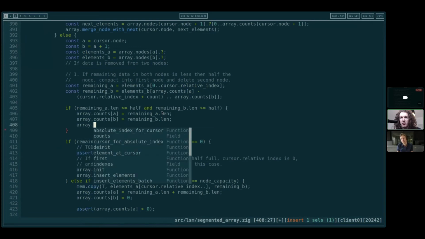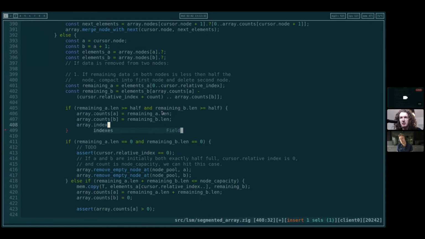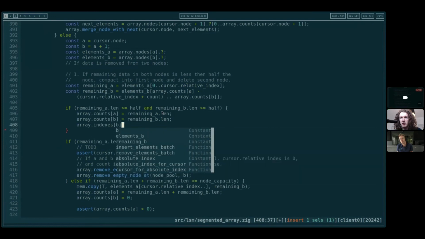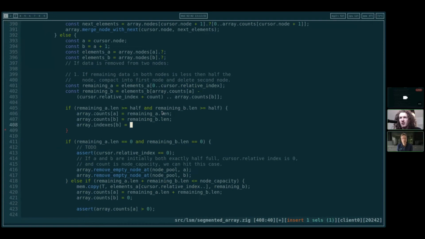So array dot indexes B equals B's old count minus B's remaining length. So it's count minus remaining B dot length.